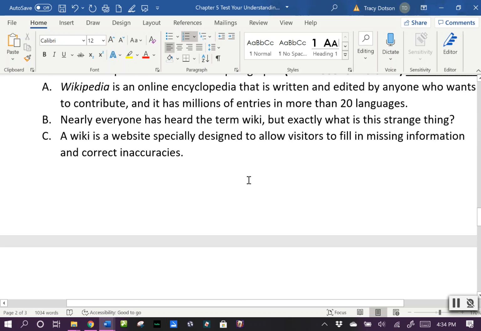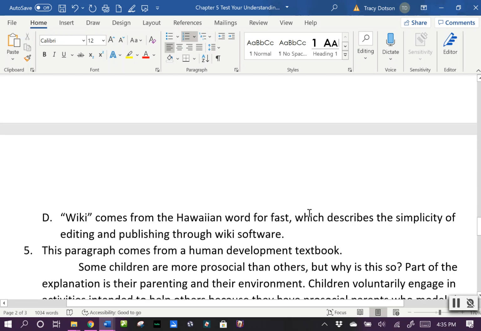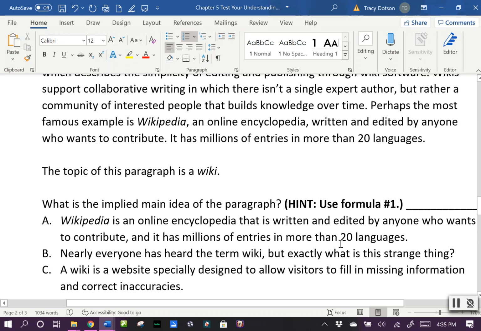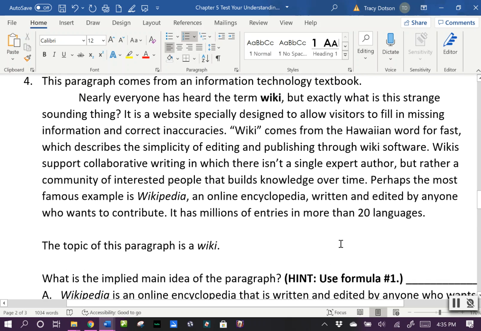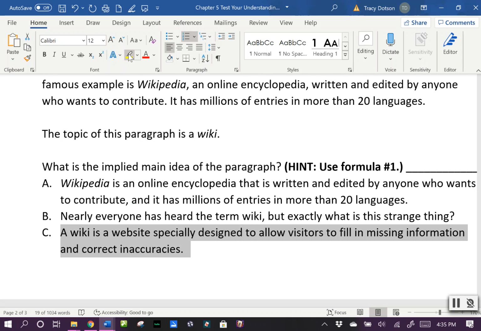That's got our topic and a definition of it. Let's see what letter D is. Wiki comes from the Hawaiian word for fast, which describes the simplicity of editing and publishing through wiki software. Okay? So that's okay too, but the best bet is letter C. This is our definition and explanation of what a wiki is. So letter C for number 4.